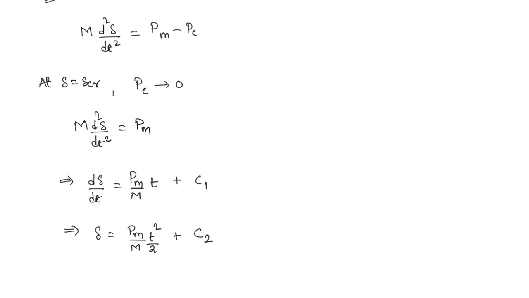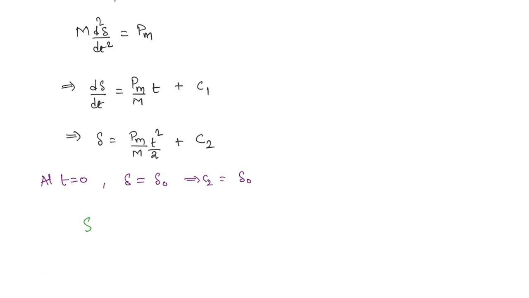Now usually delta is equal to some value. So if t is equal to 0, then delta will be equal to C2. But at t is equal to 0, the initial angle was what? Delta naught, the steady state operating angle. So at t is equal to 0, delta is equal to delta naught. This implies C2 is equal to delta naught. So you are going to get delta is equal to Pm by M t square by 2 plus delta naught, okay.